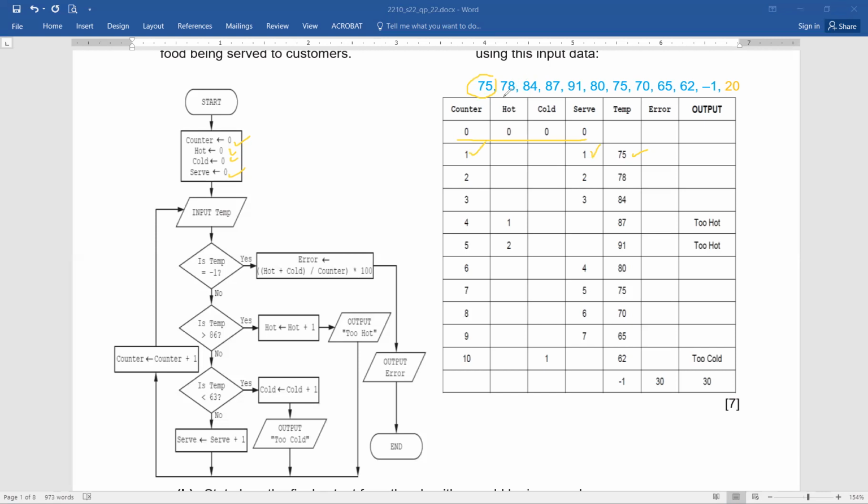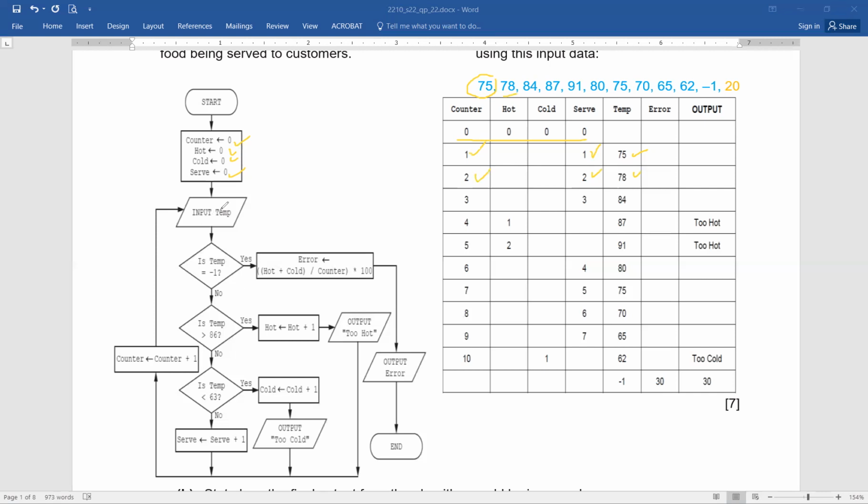Which is the next input? 78. You can see 78 is input here. Again, the same process repeated. Temperature not equal to -1, temperature is not above 86, temperature is not below 63. So it means the value of serve will be increased by 1, so it becomes 2. Previous value of 1 plus 1 makes it 2. Moves up with the value of counter increased by 1, you can see the value of counter becomes 2.